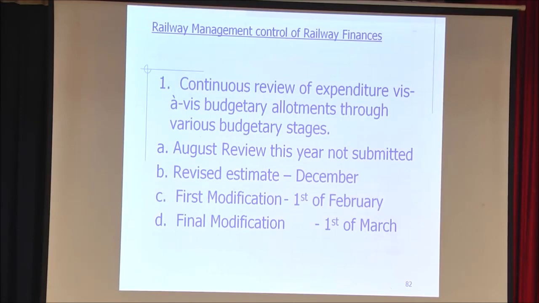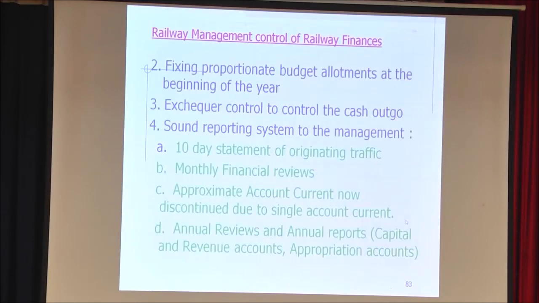After the revised estimate comes the first modification. I will elaborate later on. First modification we give, again it is a review which is submitted in February, and a final modification we give in March. Besides this, a control of the budget is also done by fixing budget allotments.